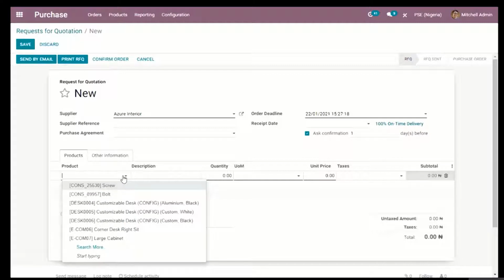Now, under the products, you can see the little arrow there. When you click on it, if you have existing products, or if you have created your database with some products that you purchase or deal in, Odoo will automatically bring them out in a list format. And I'm going to use this avenue to show you how to create a product on Odoo. So I'm going to type a new product, probably a Samsung phone.